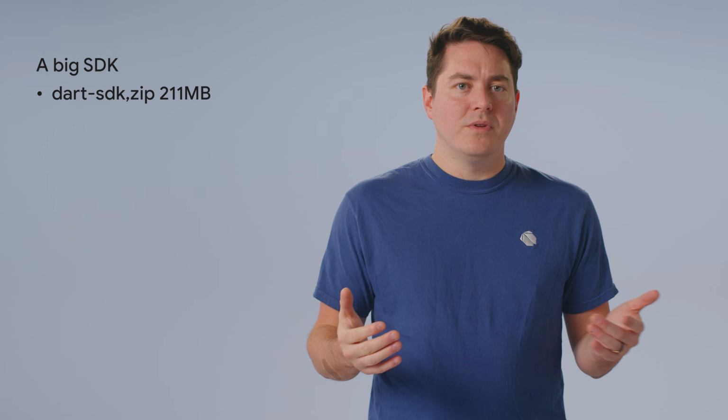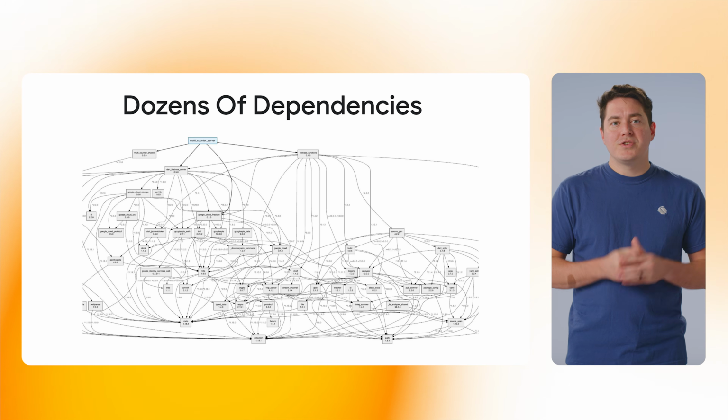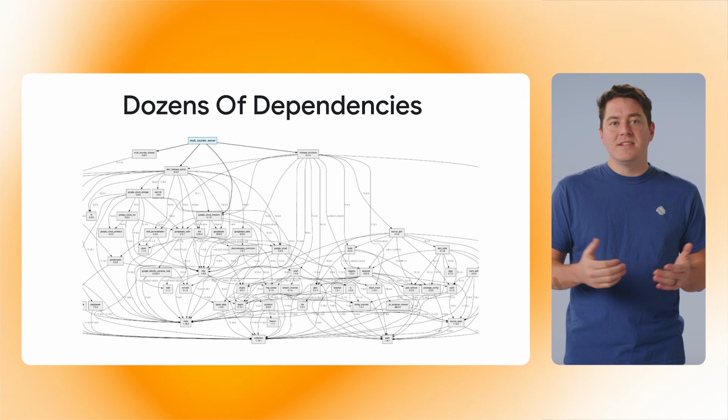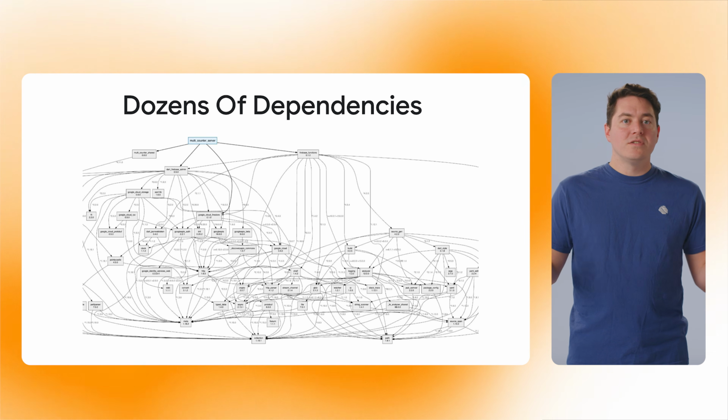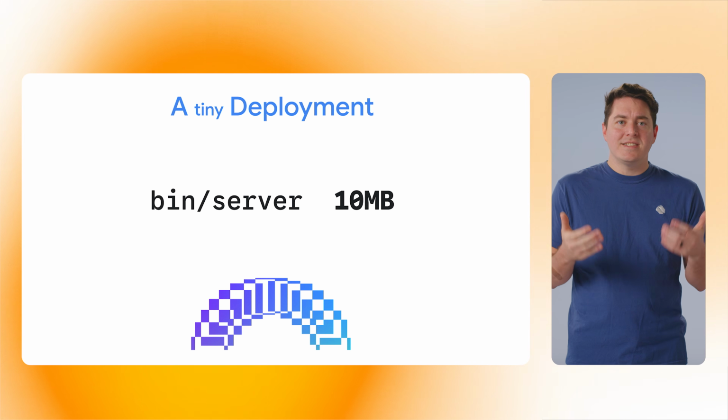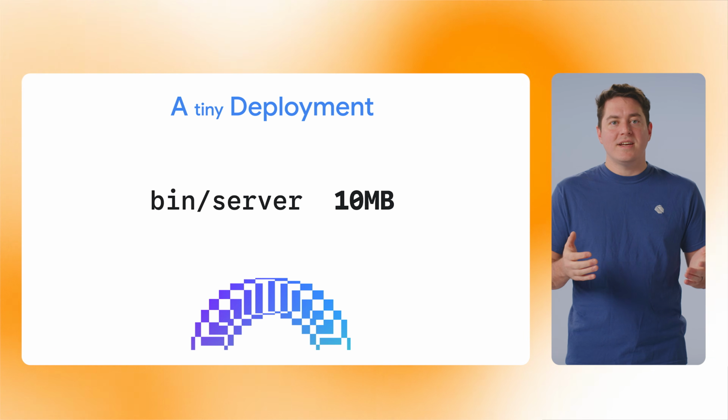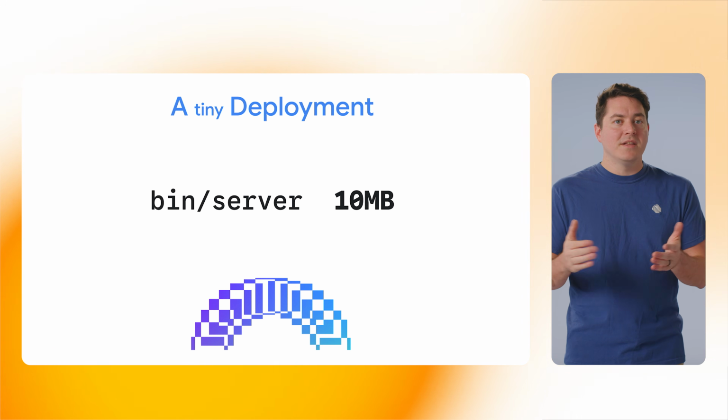We have a lot of great tooling, static analysis, real-time analysis, compilers for x86, ARM, RISC-V, JavaScript, WebAssembly, and so much more. Your server application likely has dozens of transitive dependencies that all talk to the cloud services that you use. And yet, we can still generate a tiny native binary that deploys in seconds and cold starts in milliseconds.